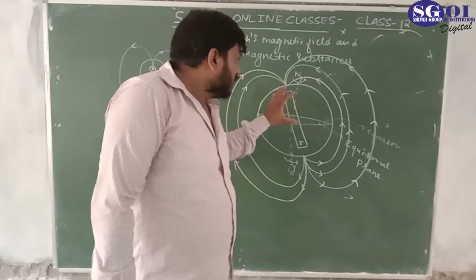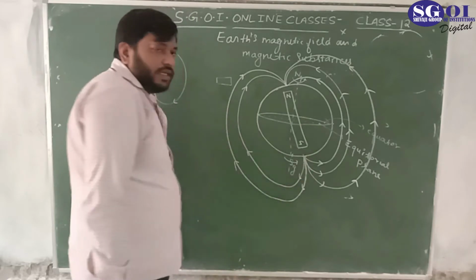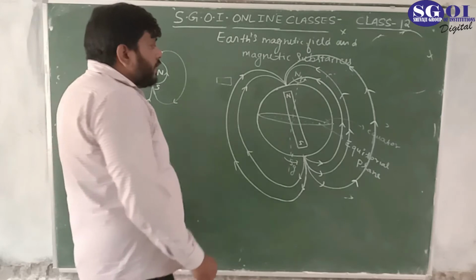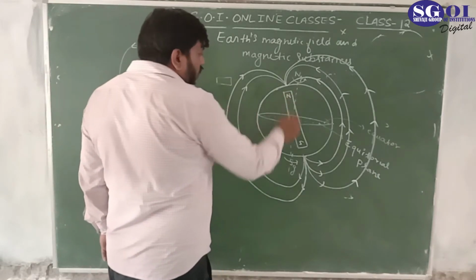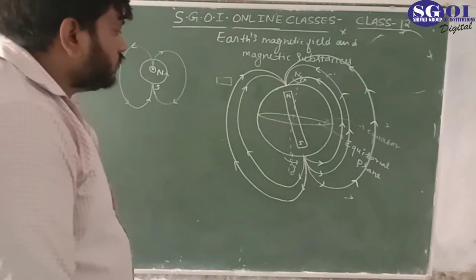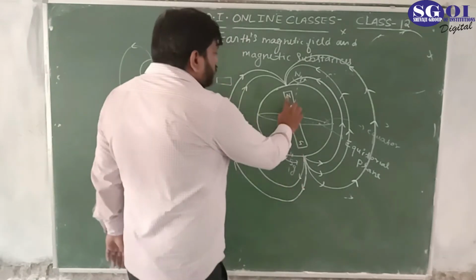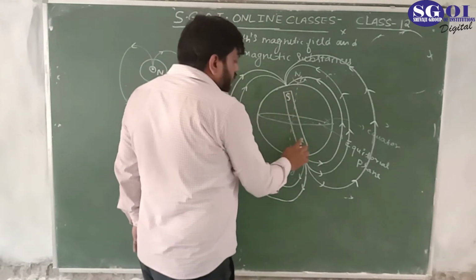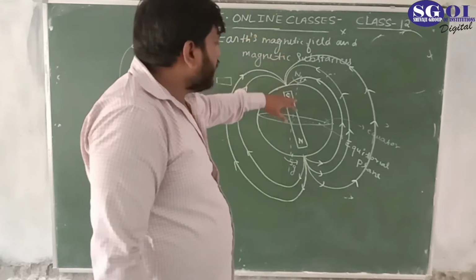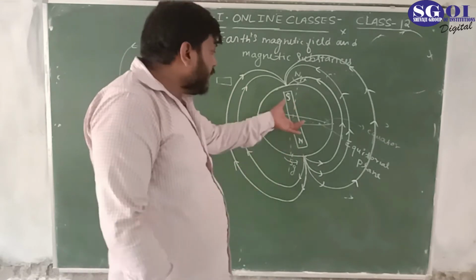So we can say that inside the earth there is a bar magnet like this. Sorry, this is the south and this is the north, because the magnetic field lines enter at the south pole and this is the north pole of this bar magnet.